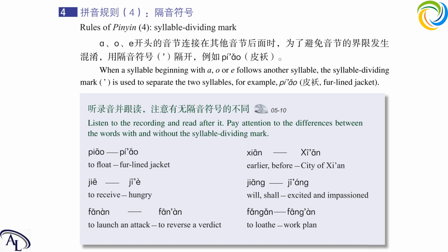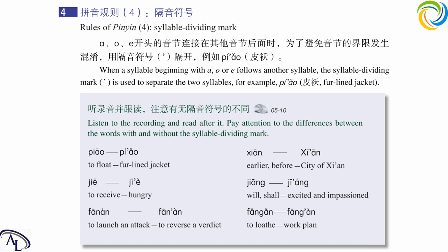And 饥饿, two syllables, means hungry. Next one, 鸡秧, it means wheel, shell. And 激昂 actually means excited and impassioned. These are two words.